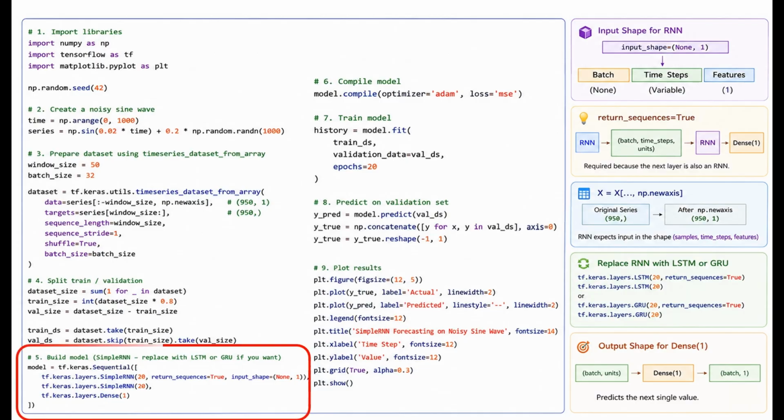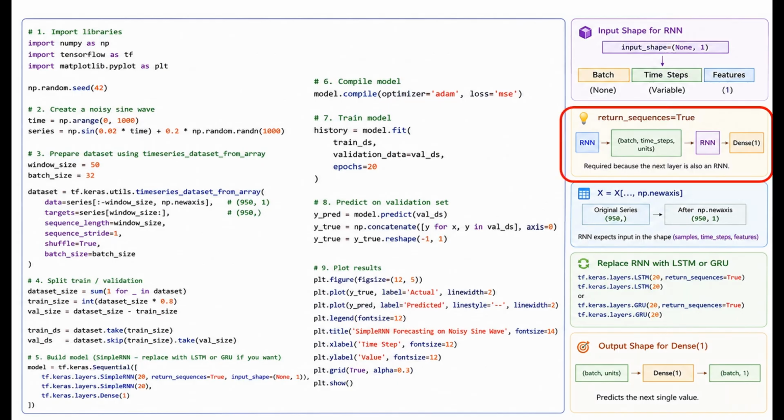Now let's look at the model. The first layer is a simple RNN with 20 units. Notice that return_sequences equals true is enabled. Why? Because another recurrent layer comes after it. The second RNN layer expects a full sequence as input, not just the final output from the previous layer. If we removed return_sequences equals true, the first layer would only return the last time step, and the second RNN would not receive the sequence it needs.